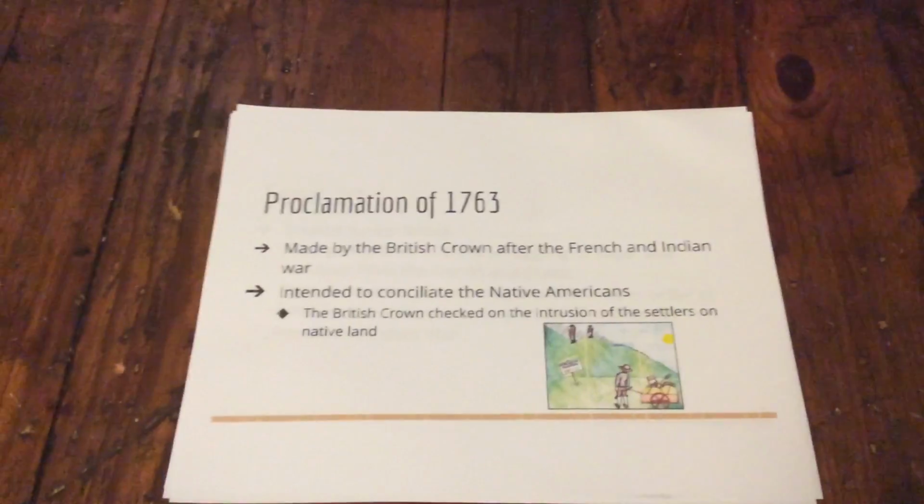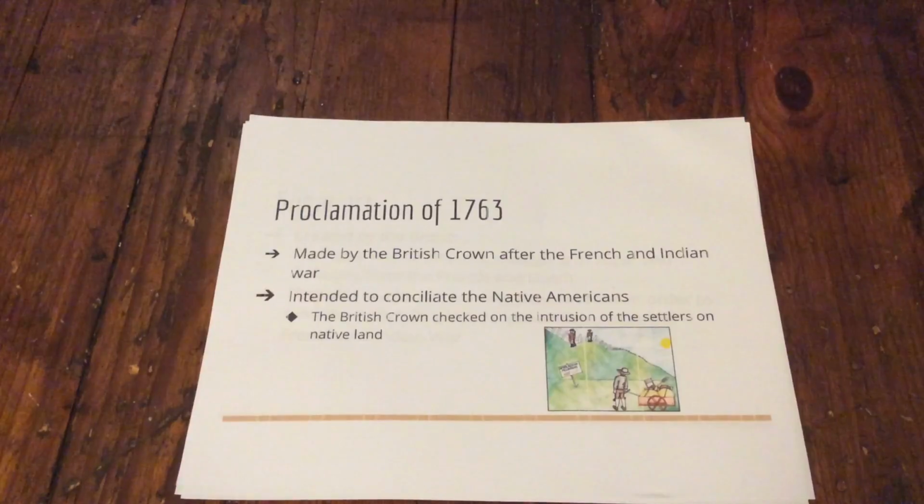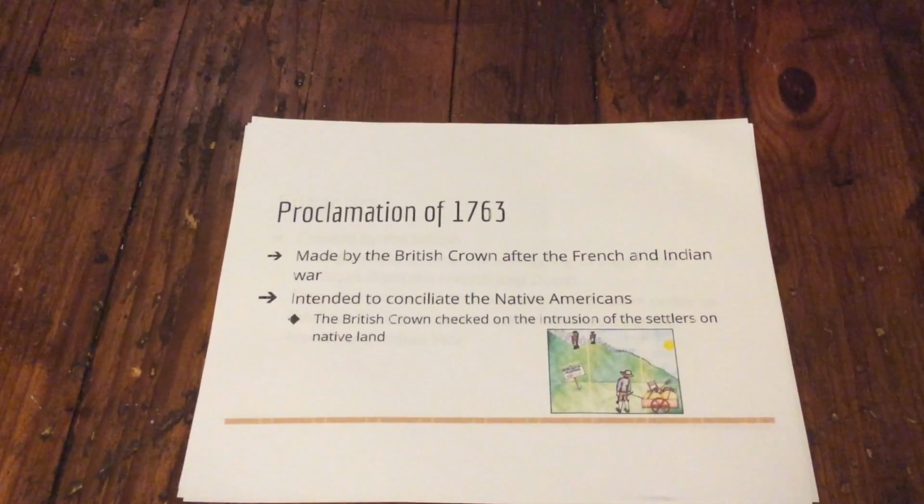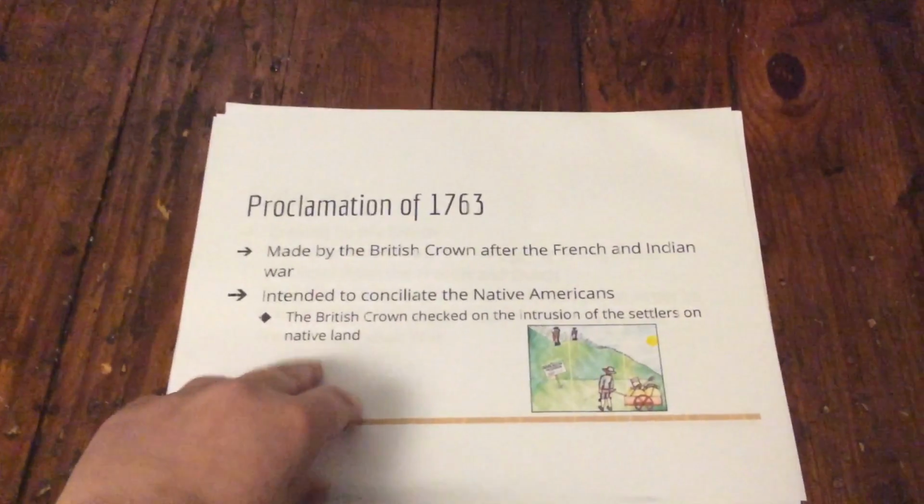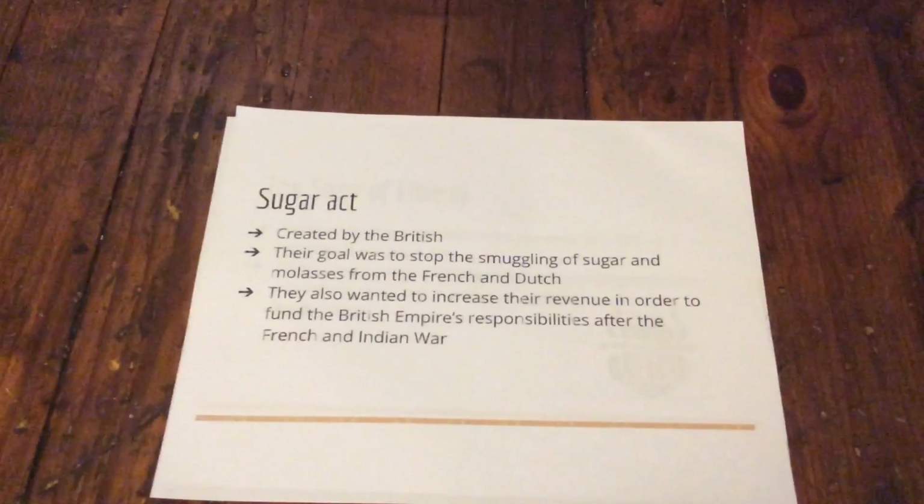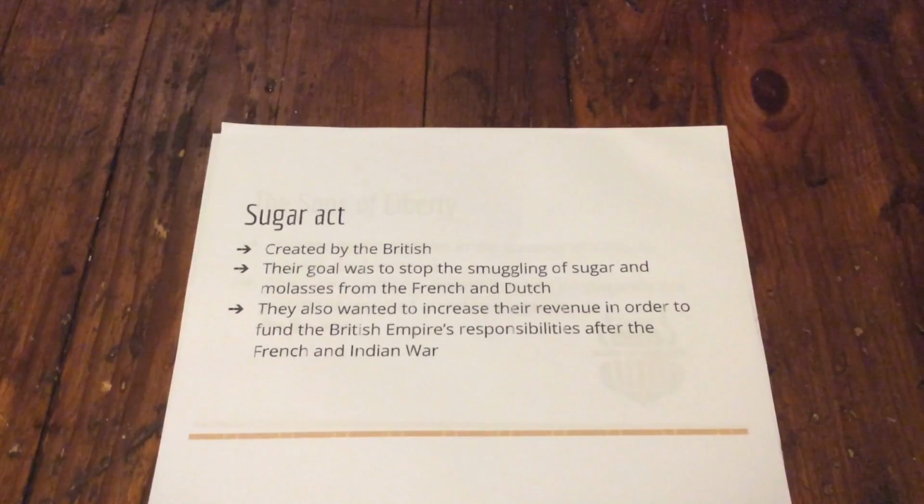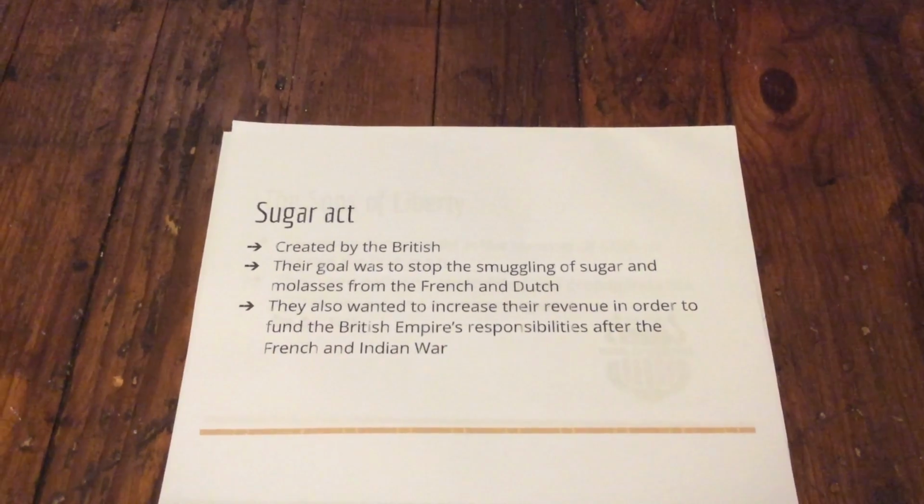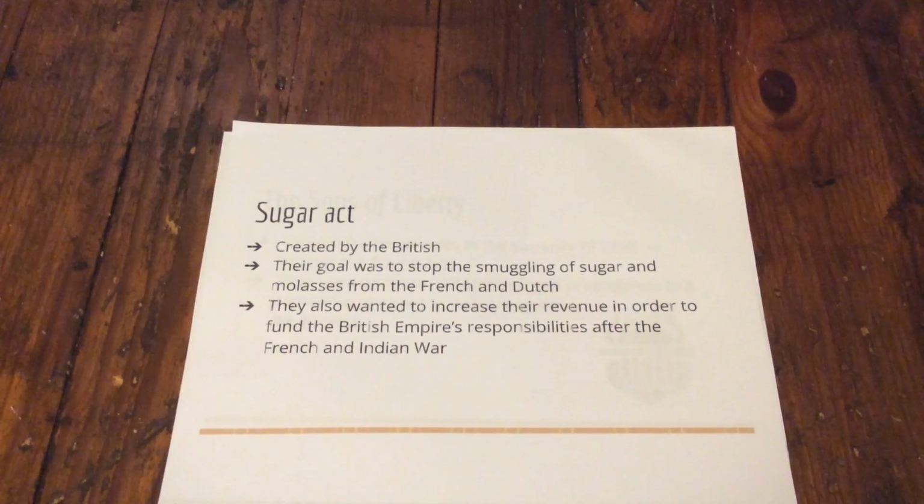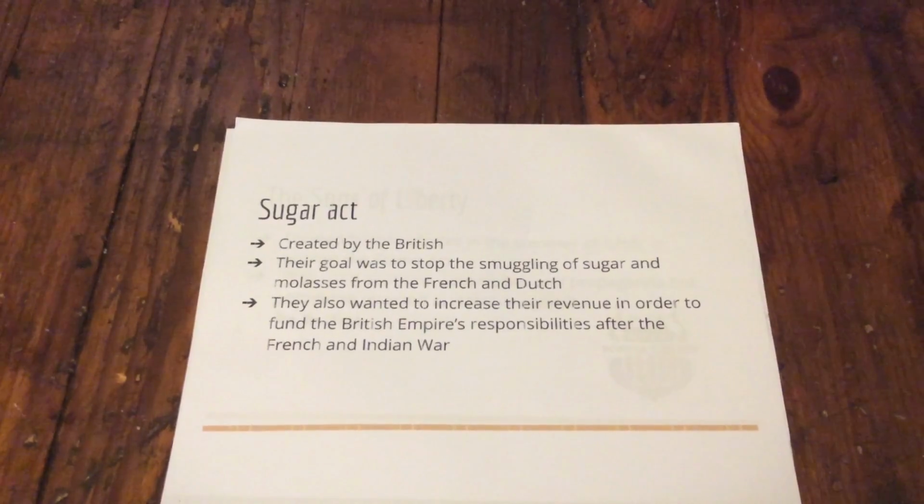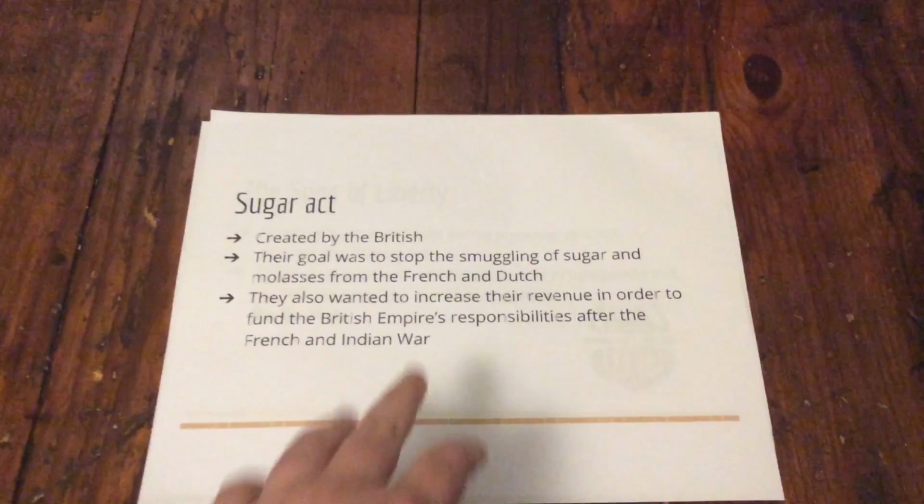The Proclamation of 1763 was made by the British Crown after the French and Indian War. It was intended to conciliate the Native Americans. The Sugar Act was created by Britain, and their goal was to stop the smuggling of sugar and molasses from the French and Dutch. They also wanted to increase the revenue in order to fund the British Empire's responsibilities after the French and Indian War.